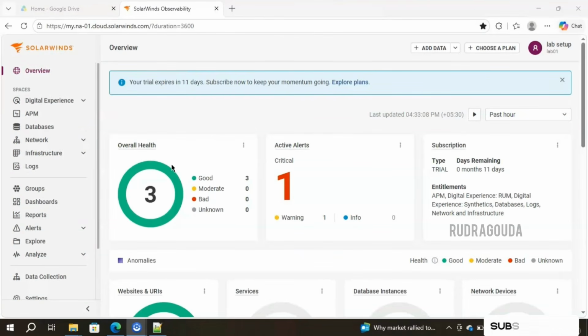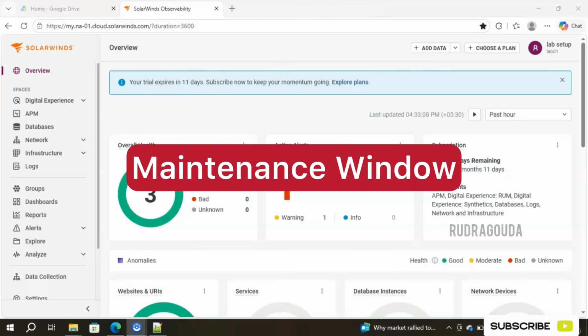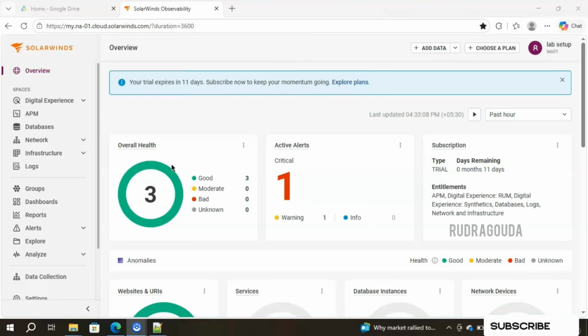Now I will explain what a maintenance window is in SolarWinds Observability and how it works. Usually, in any monitoring tool, alerts are generated whenever servers or applications or devices go down. But sometimes outages are planned ones, like server patching or reboot activity or application deployment or infrastructure upgrades. So during these planned activities, we do not want unnecessary alerts or emails or incidents or tickets. To avoid this, we use something called a maintenance window.